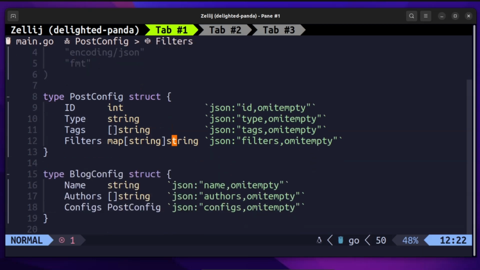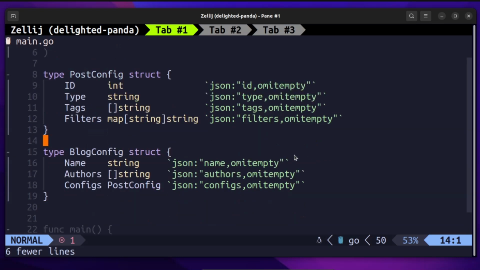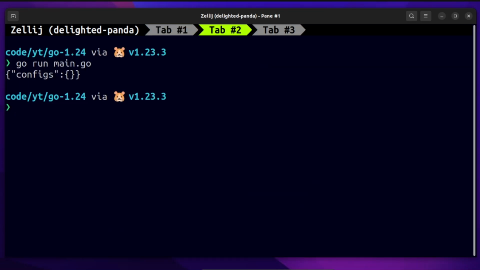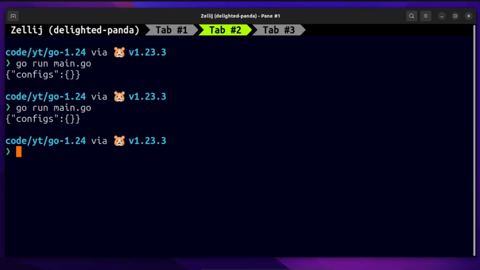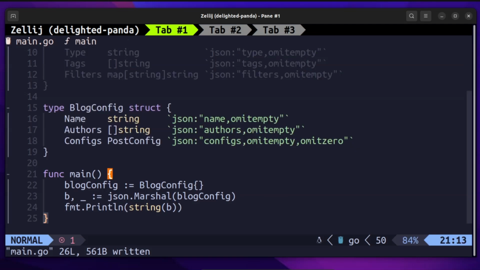But once you add omitzero to BlockConfig's configs PostConfig, because it is a struct, that will run the same way in Golang 1.23, but in Golang 1.24, it will have removed that config, because that structure has a zero value now.